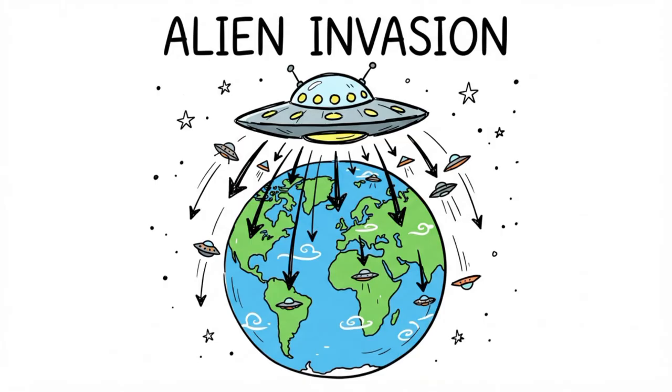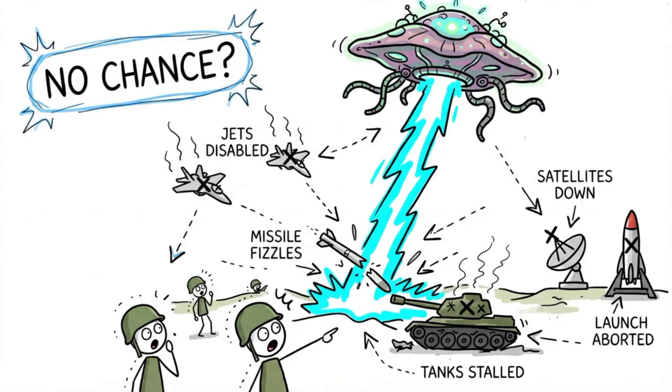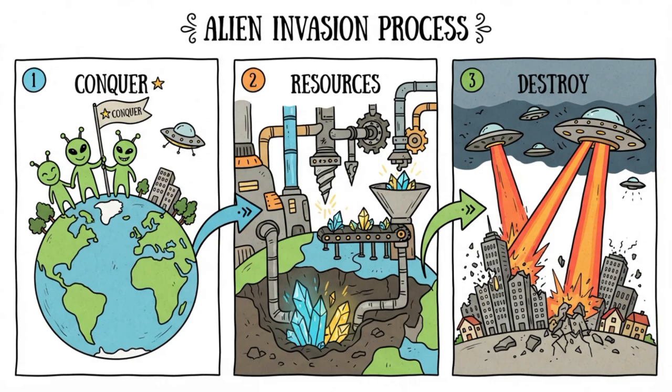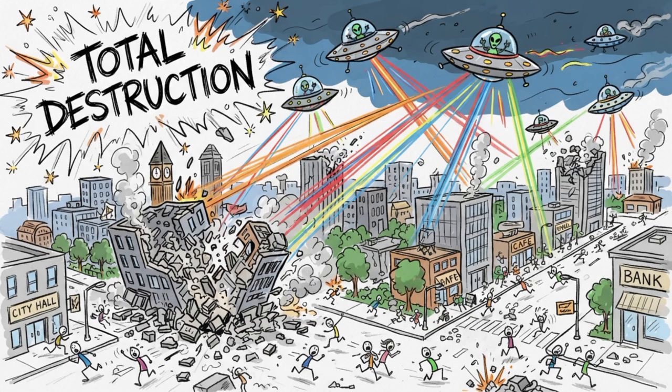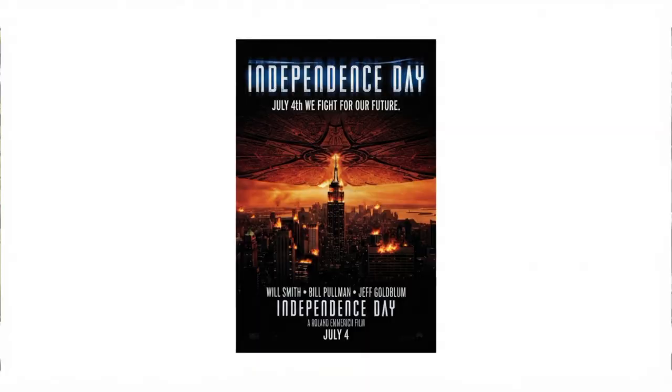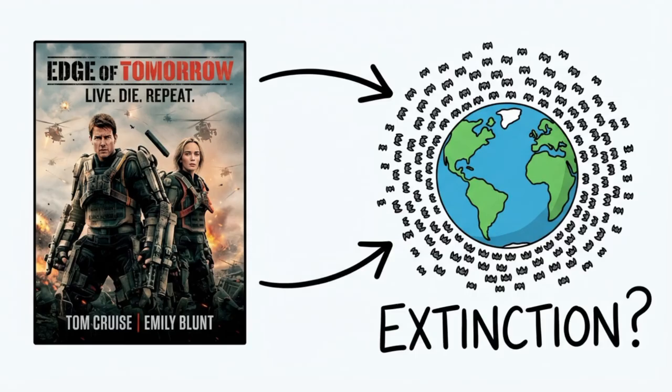Alien apocalypse. An alien apocalypse happens when Earth is invaded by an advanced extraterrestrial civilization. Unlike human armies, these invaders often possess technology far beyond anything on Earth, making resistance almost impossible. Some aliens arrive to conquer the planet, while others seek its resources or simply destroy humanity. Films such as Independence Day, War of the Worlds, and Edge of Tomorrow show how a single invasion can push civilization to the edge of extinction.